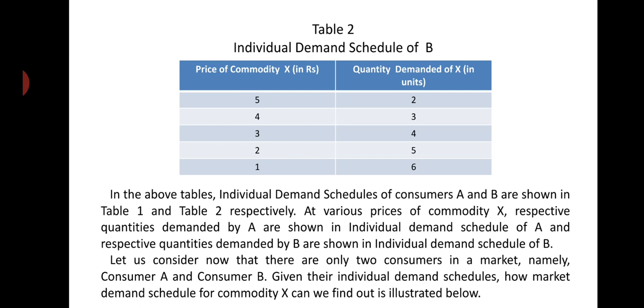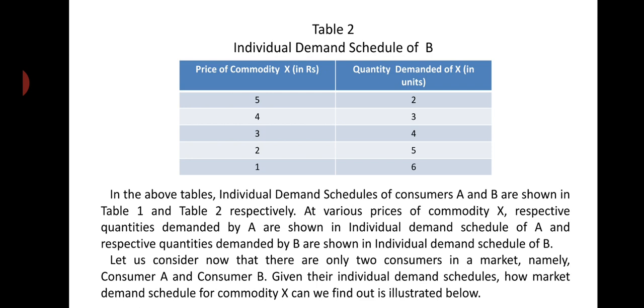If there are only two consumers or two buyers in the market, buyer A and B, how we can calculate the market demand, that you can see now.